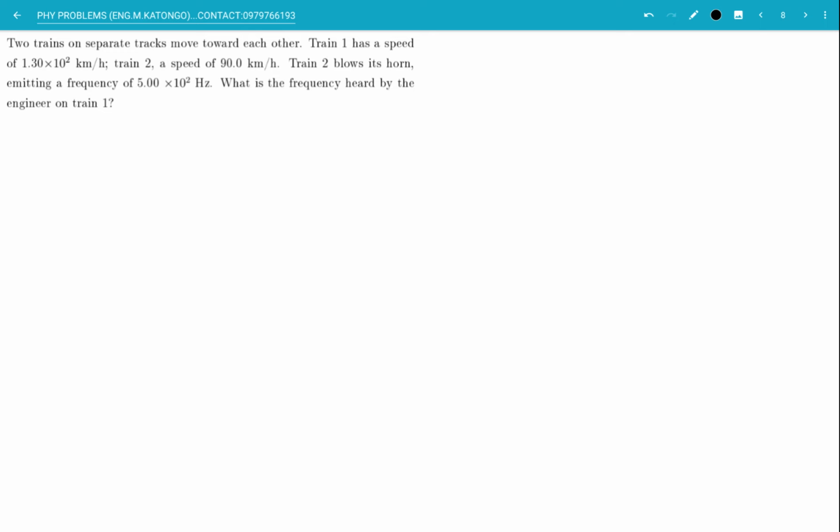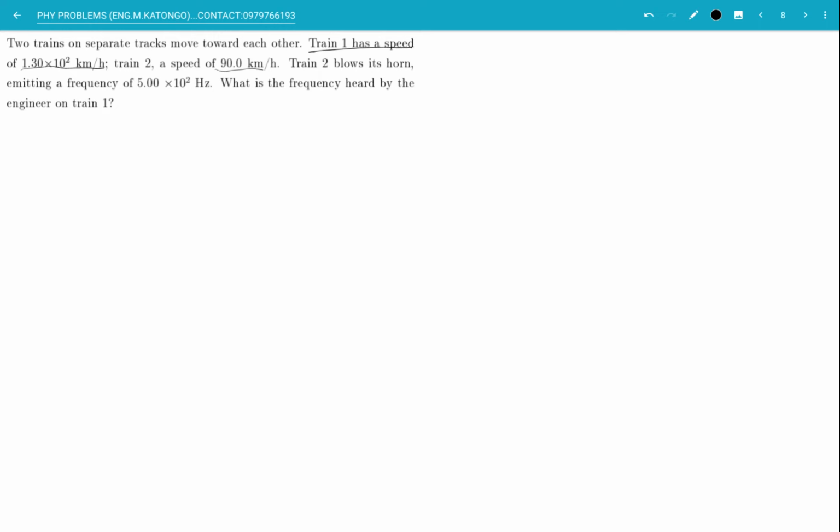Two trains on separate tracks move towards each other. Train 1 has a speed of that. Train 2 a speed of that. Train 2 blows its horn, emitting a frequency of 5 times 10 to the power 2 hertz. What is the frequency heard by the engineer on train 1?